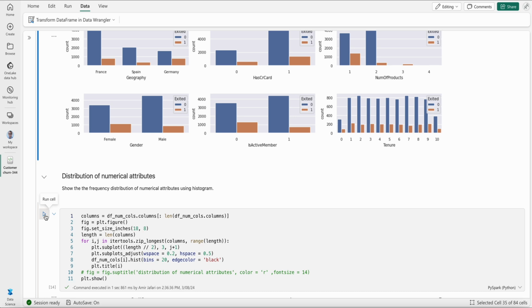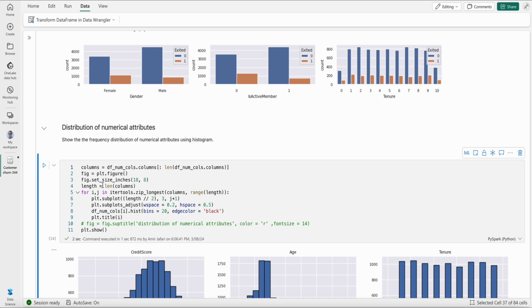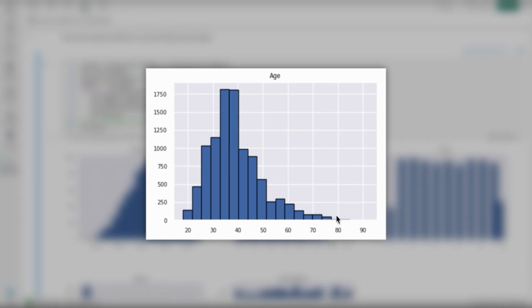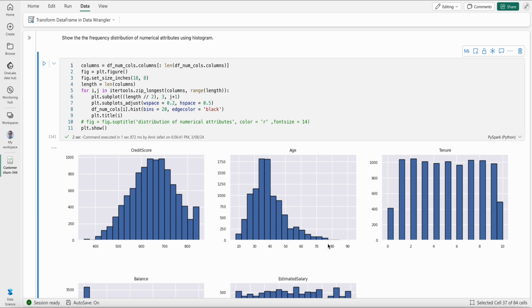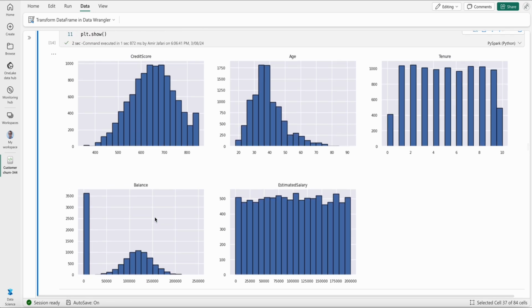Now I'm going to look at the distribution of numerical attributes. I run the code, and again, in less than 2 seconds, I get that. I can look at the credit score, where we have an average around 600. The age is roughly 30 to 40. But again, you can see that we have some ages out here, and we cannot necessarily assume these are outliers, since these are real customers who have ages of 80, 90 and so on. I also have balance and all of that. So again, it's giving me very good knowledge about how my data looks. Do I need to consider outliers, or are those not really outliers?